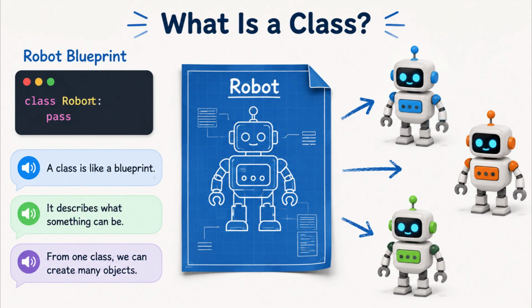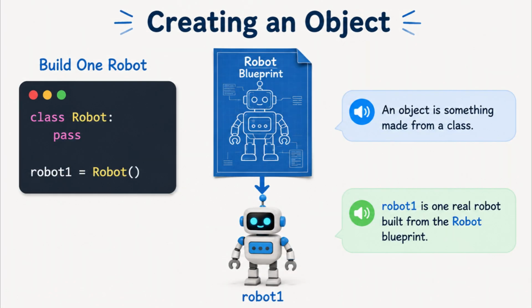Before we build a robot, we need a robot recipe. A class is like a blueprint. It tells Python what future robots should look like. No robot exists yet, only the instructions. The blueprint is ready. Now, let's press the robot making button.